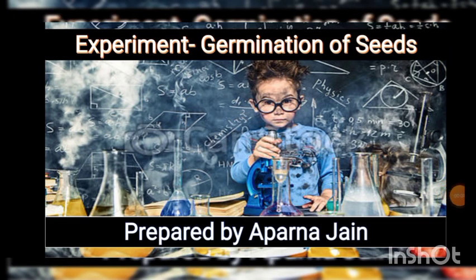Today, we are going to do an experiment: germination of seeds. We had already read about germination of seeds in chapter number 5 and in chapter number 19. Let's recall what was the meaning of germination. Germination means sprouting or growth from the seeds. Or, in other words, you can say growth of baby plant from a seed.